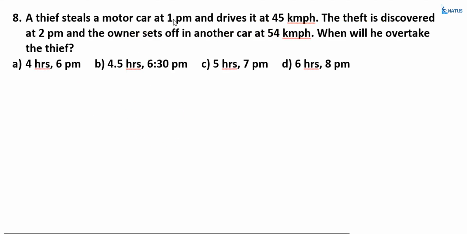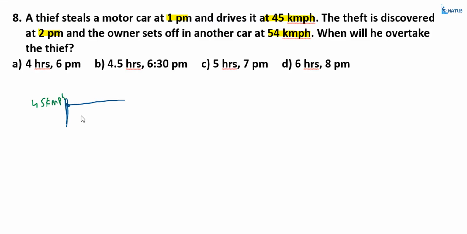A thief steals a motor car at 1 p.m. and drives at the rate of 45 kilometers per hour. The theft is discovered at 2 p.m., after 1 hour, and the owner sets off in another car at 54 kilometers per hour. When will he overtake the thief? See, suppose that this is the starting point. At 1 p.m., the theft happened and the thief drives at the rate of 45 kilometers per hour.